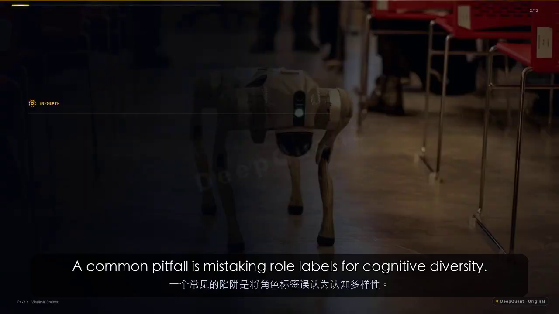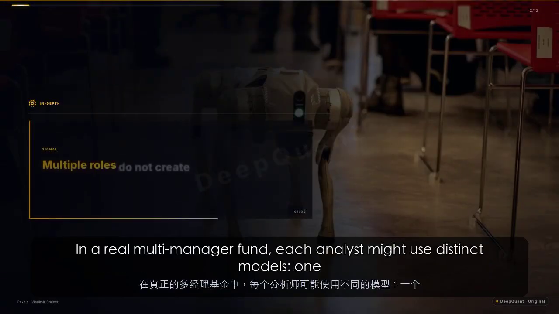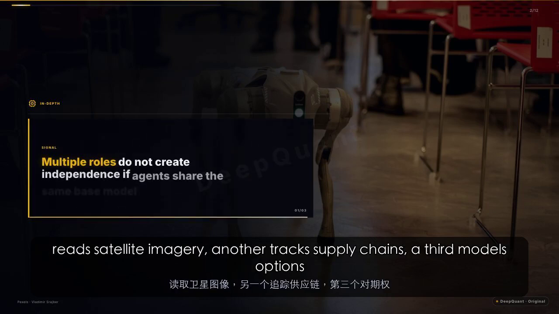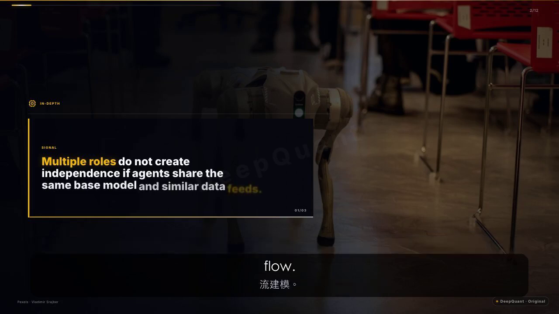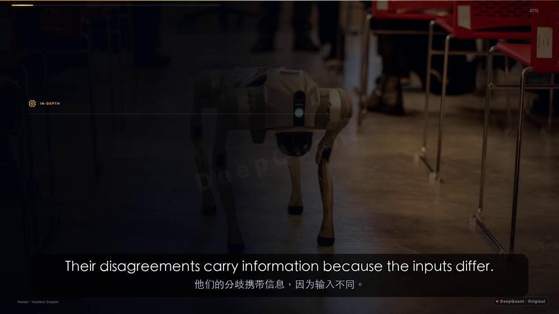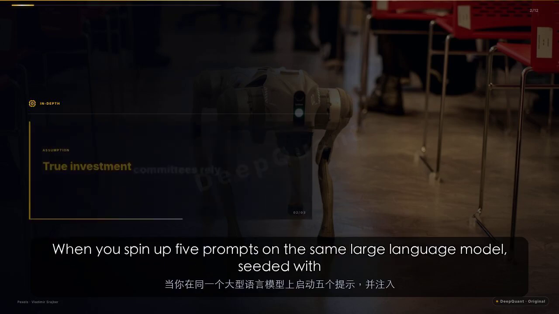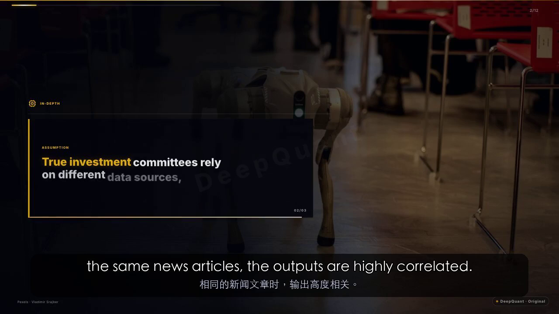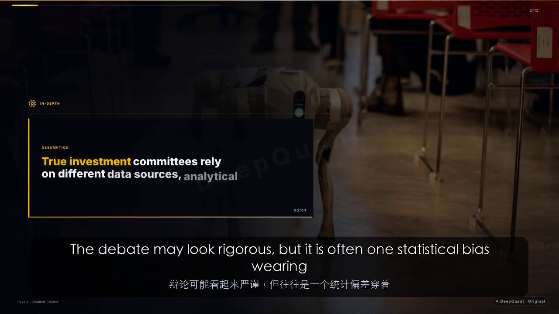A common pitfall is mistaking role labels for cognitive diversity. In a real multi-manager fund, each analyst might use distinct models. One reads satellite imagery, another tracks supply chains, a third models options flow. Their disagreements carry information because the inputs differ. When you spin up 5 prompts on the same large language model, seeded with the same news articles, the outputs are highly correlated. The debate may look rigorous, but it is often one statistical bias wearing 5 different hats.